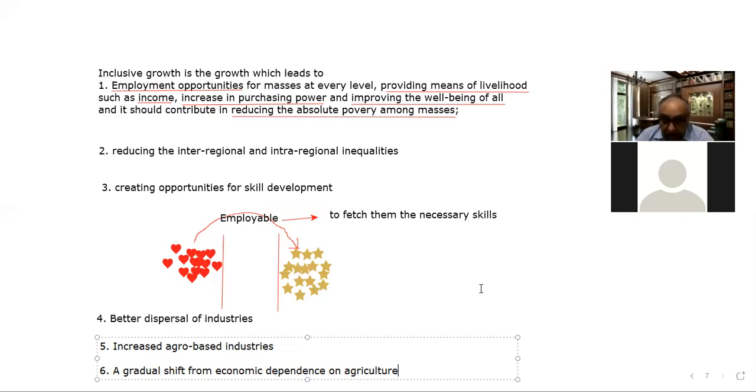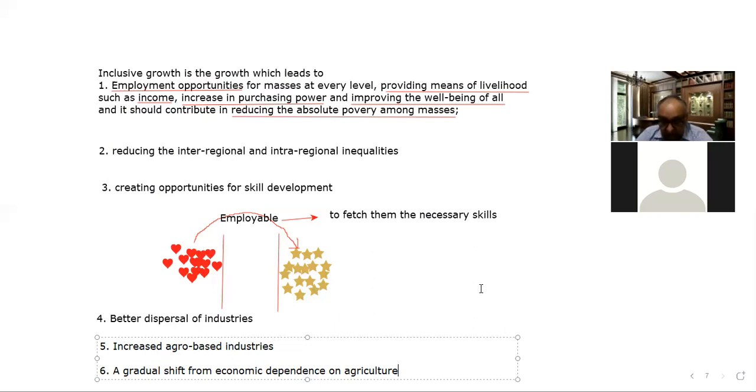So the next thing is poverty reduction. We have discussed this also. Balanced regional development. We have discussed this also. And next is the improvement in human development. So basically, the ultimate goal of inclusive growth, that is human development, is to raise the level of consumption, right? To make them able to live a better life, right? To make them able to live in a secured environment, right? So that is the ultimate goal of this inclusive growth. Or otherwise, there is no need to do all this exercise, right?